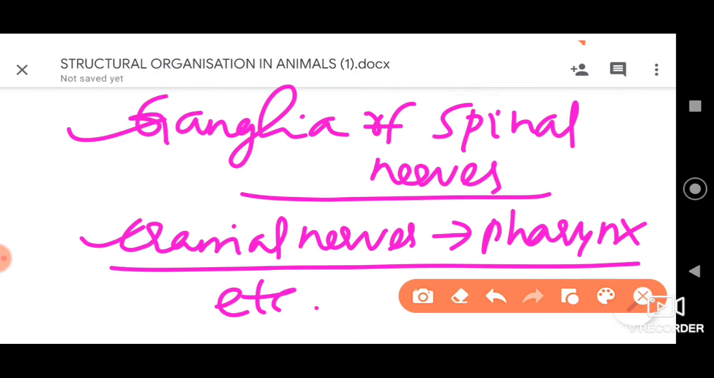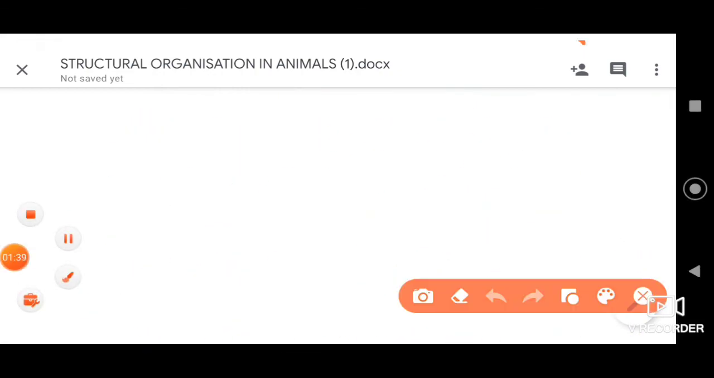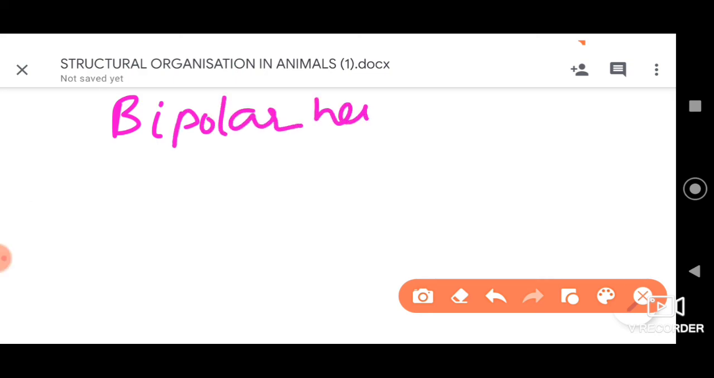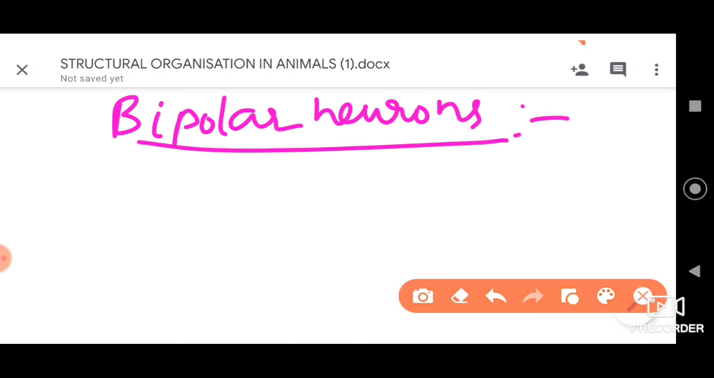Okay, then secondly, let us discuss the bipolar neuron. The second type, based on structure, is bipolar neurons. From the word itself you can understand. All right, bipolar here represents what? The cyton gives rise to two nerve processes. Only two nerve processes arise from the cyton or the cell body.